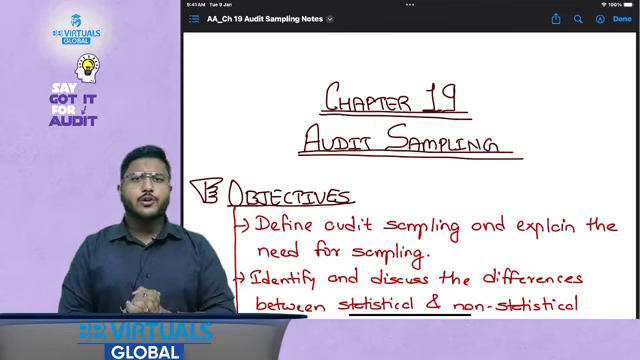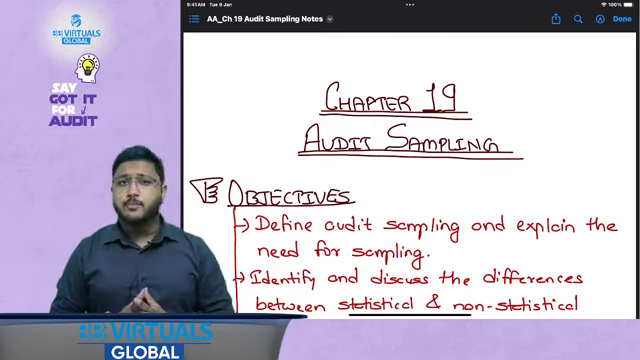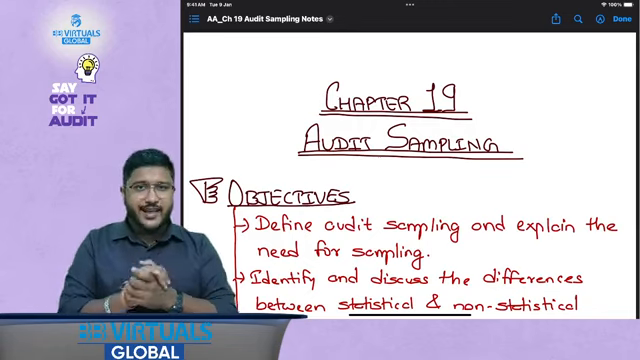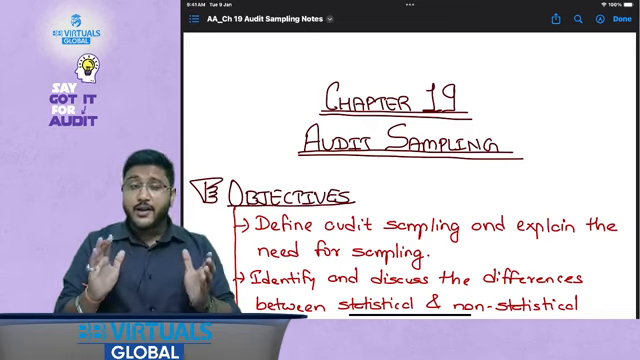My friends, today we are going to revise chapter number 19 of your ACCA AA syllabus, which is audit sampling. This particular topic is driven by ISA 530, which talks about the sampling part. This chapter is very important for your exam. And why am I saying that?